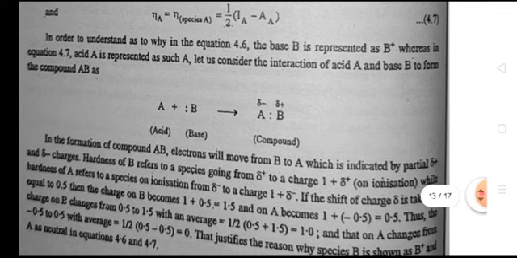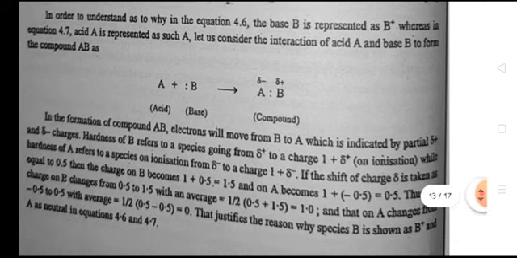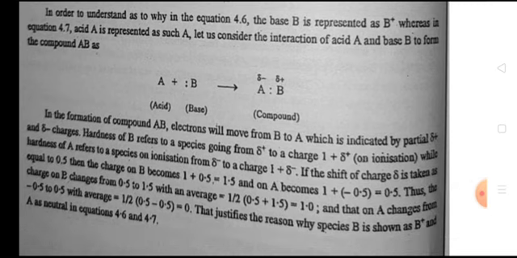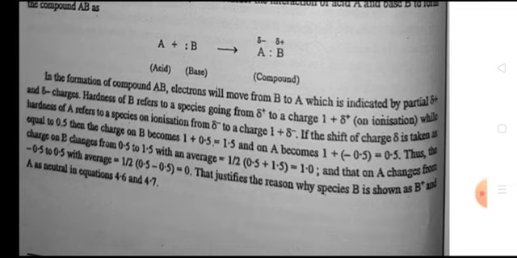In order to understand this, in equation 4.6 the base B is represented as B positive, whereas in equation 4.7 the acid A is represented as such, as A. Let us consider the interaction of acid A and base B to form the combined compound AB. A plus B gives A, B.